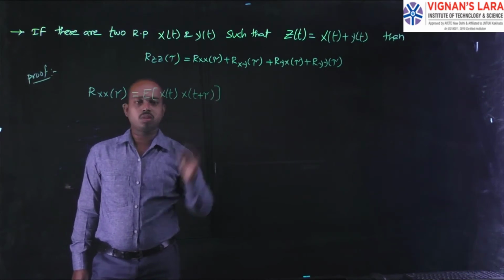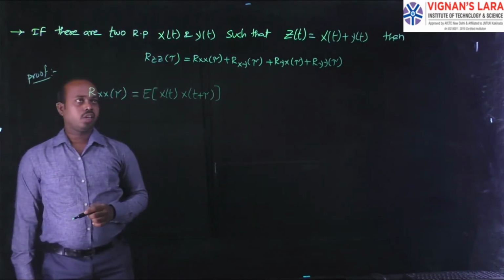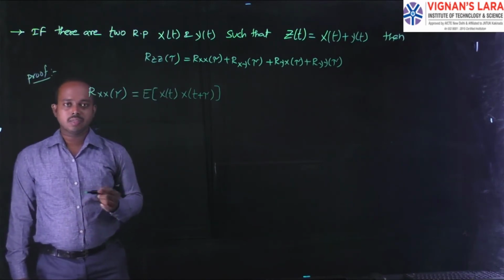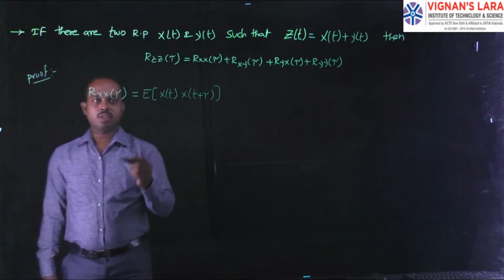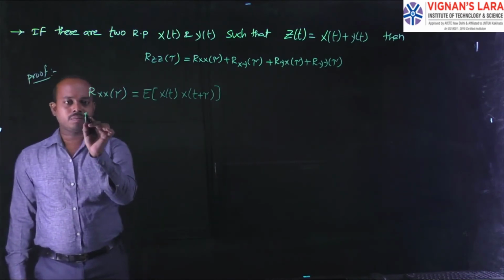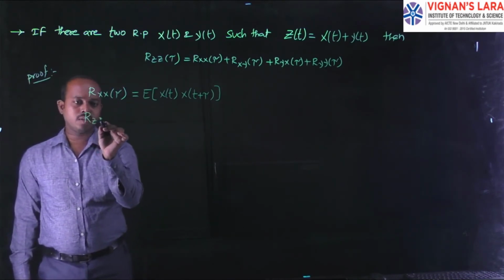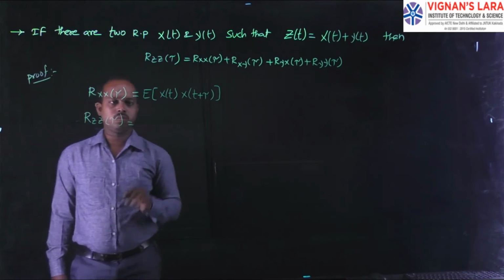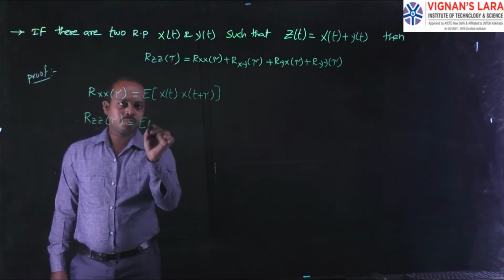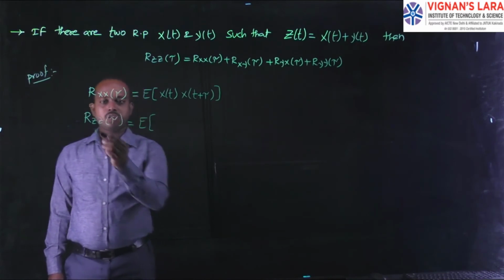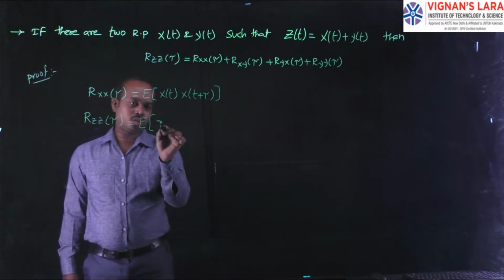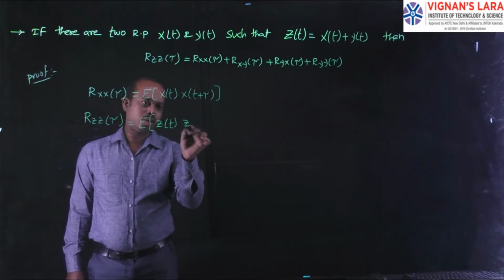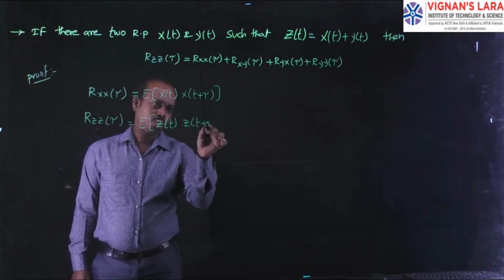This is the basic formula. Here we are given r zz of tau. For that, I am writing r zz of tau is equal to the expectation of z of t into z of t plus tau, replacing x with z.